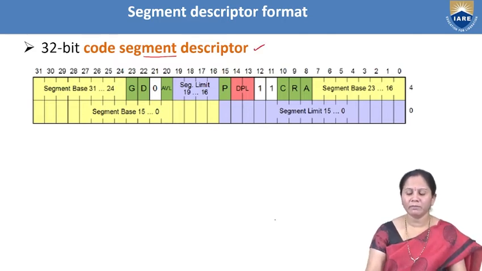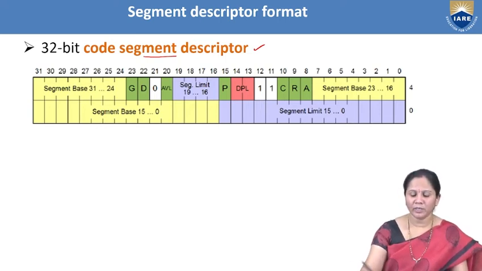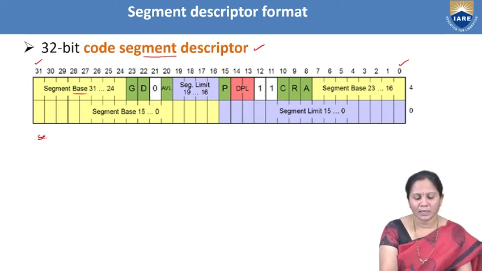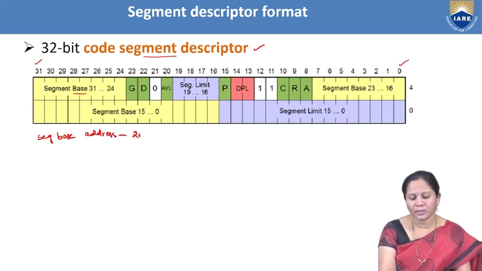Here we have the segment base address and segment limit. If you consider the segment base address, it goes from 0 to 31. That means the segment base address is 32 bit.